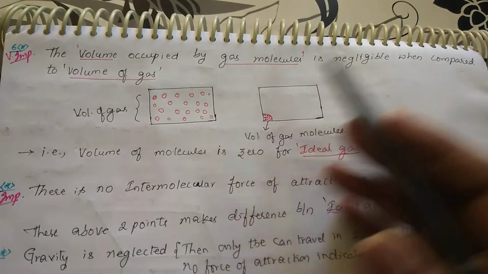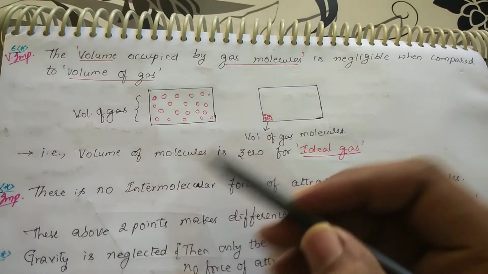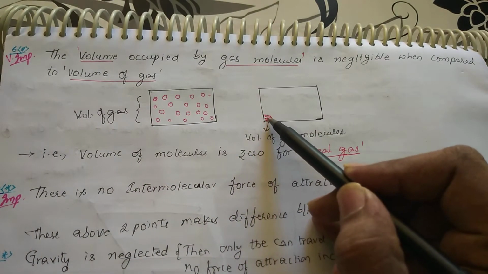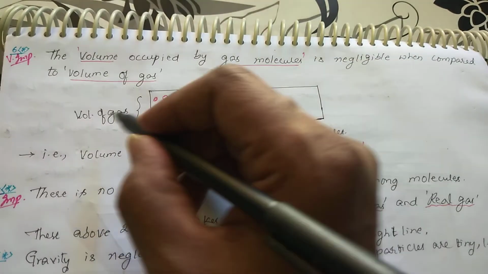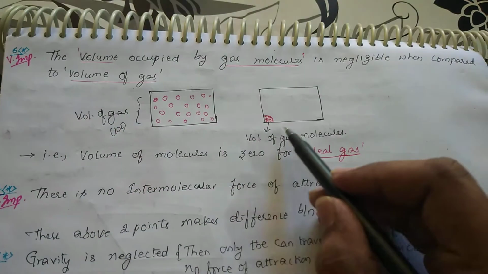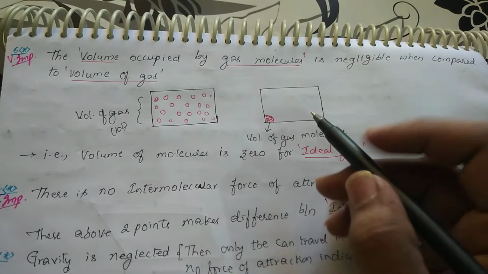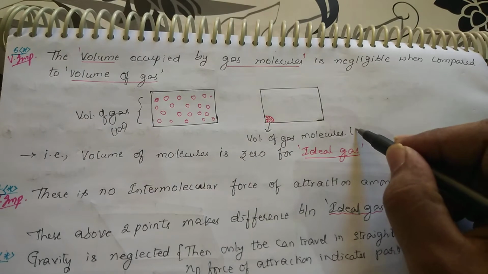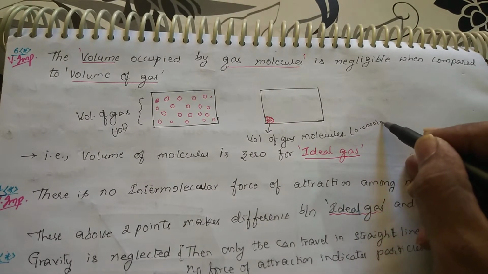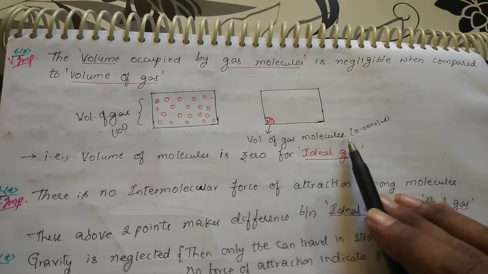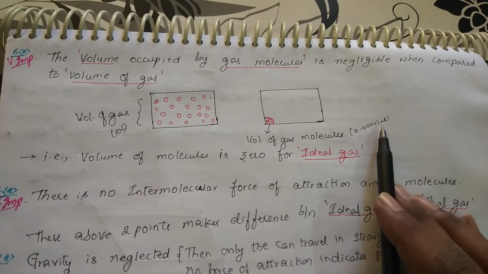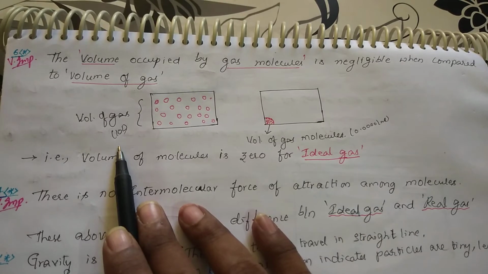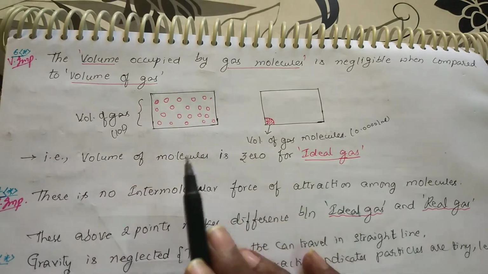Now suppose I bring all the particles close together at one corner of the container. Say the container is 10 liters, and the molecules occupy something like 0.00001 ml. Compared with the volume of the gas, it is very small and negligible. So the volume of the gas is the entire volume of the container.